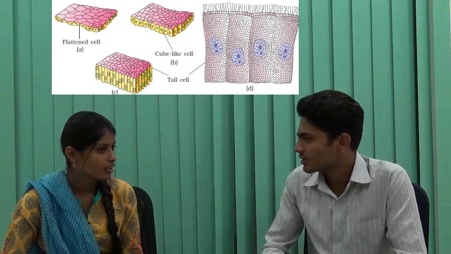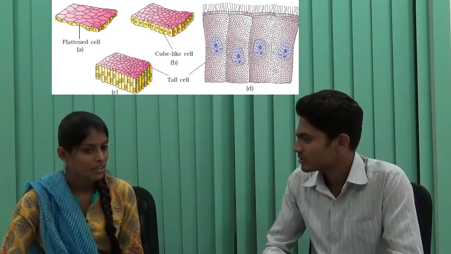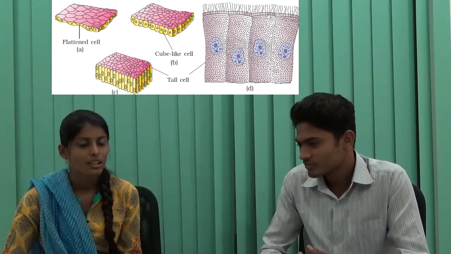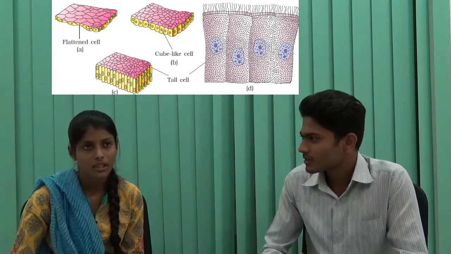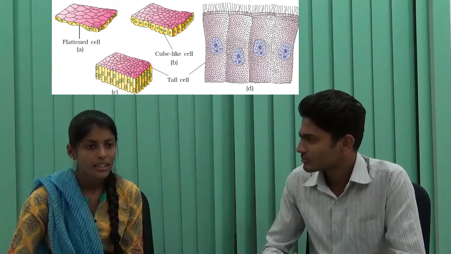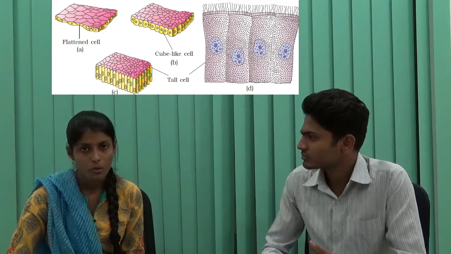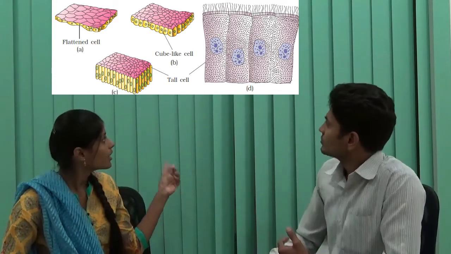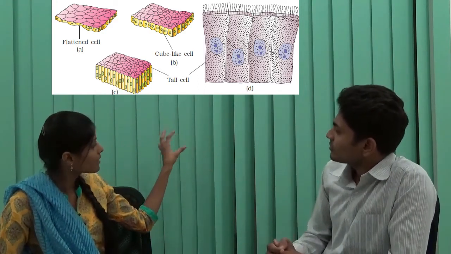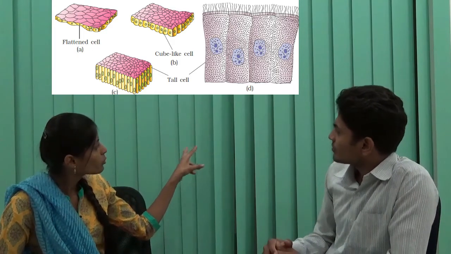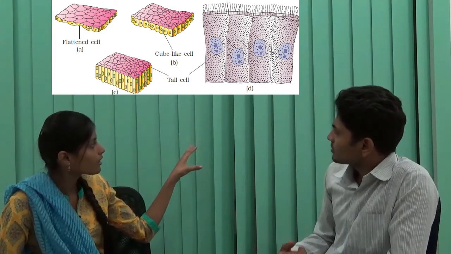What are these things? Can you mention it? Yeah, from the name itself you can know. This first one is squamous epithelium. In that epithelium, the cells will be flat. And it has irregular boundaries. As you can see in this image, the cells are flattened cells and they are having irregular boundaries.